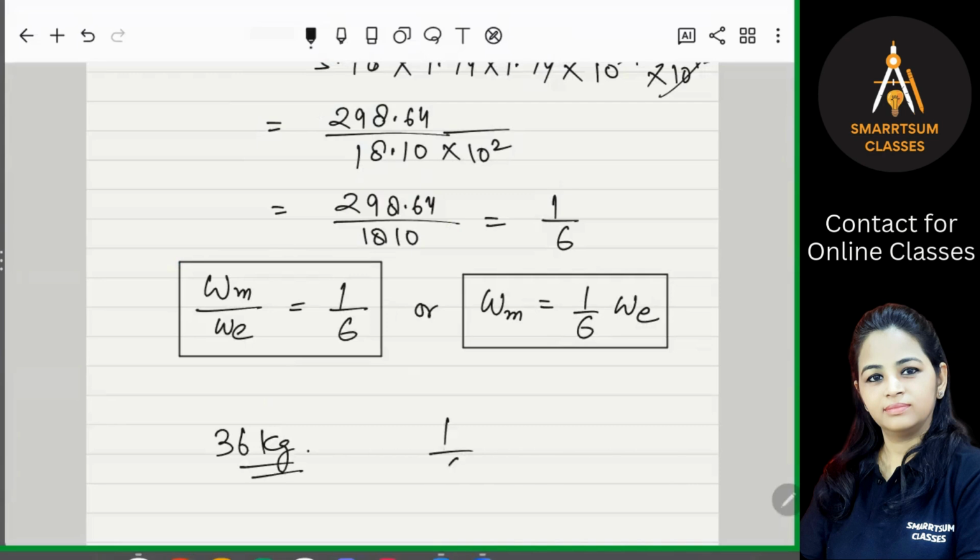It will become 1/6 of 36. That is only 6 kg. It will be 1/6 of the weight of that person on the earth. Right? So weight of any object on the moon is 1/6 of the weight of that object on the earth, right? So this is the relation between Wm and We. Is that clear?